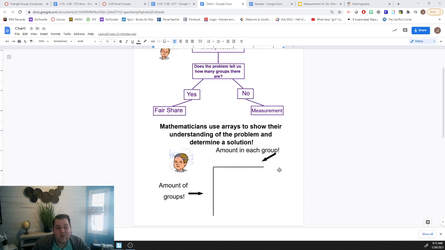So once we know if it's fair share or measurement, we can then start to build our array. And if it's fair share, then we know the amount of groups. We can split that up here, and then we can slowly give an amount of whatever the thing is to each group. If it's a measurement type of problem, then we can write the amount that's in each group here and then determine how many groups we're able to make. So let's practice that together.